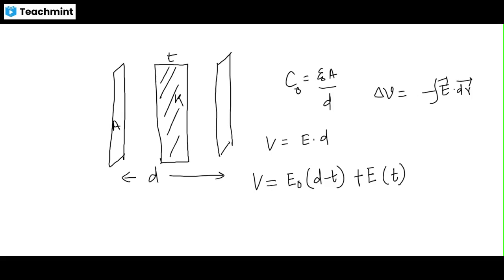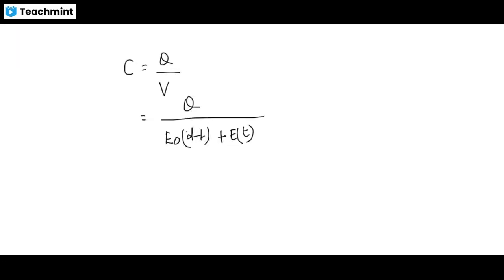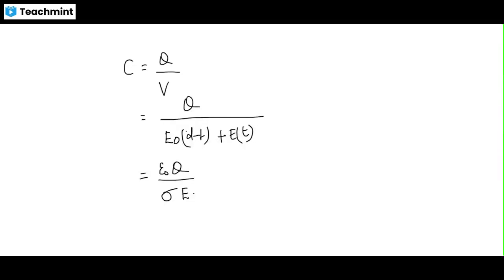So now let's move to the next part. So C is equal to Q by V. So Q by V is E naught into D minus T plus E into T. Here take E naught common first.